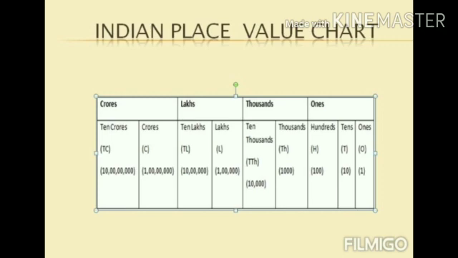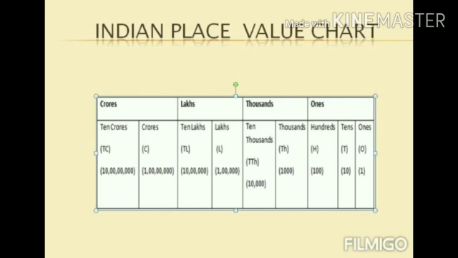Now how many zeros are there in 100? There are 2 zeros in 100. 1 followed by 2 zeros we read as 100. How do you read 1 followed by 5 zeros? It is named as lakh.